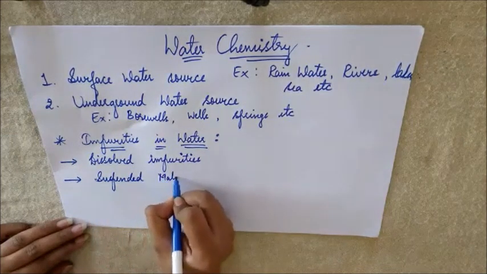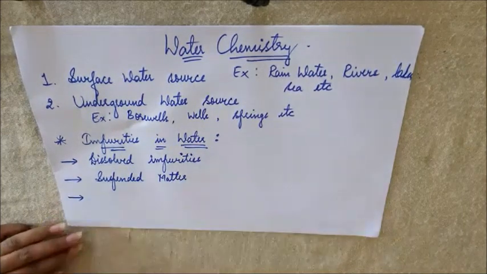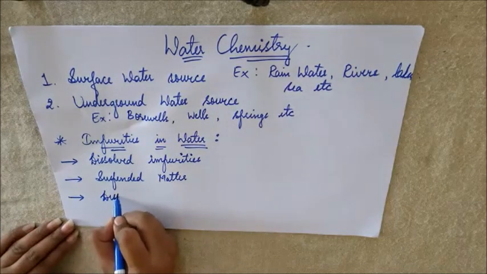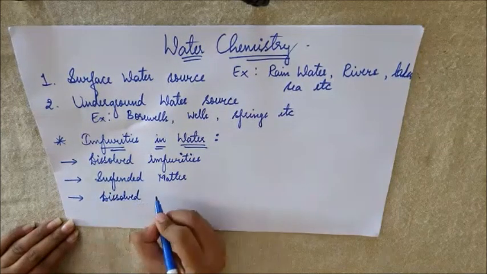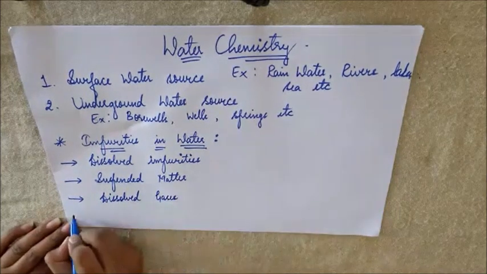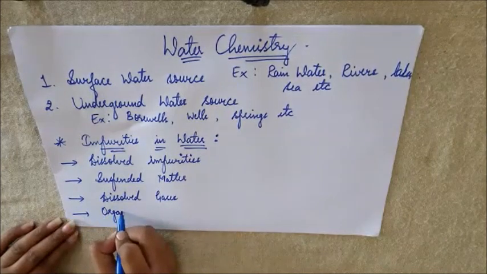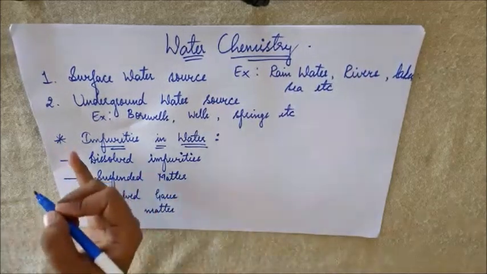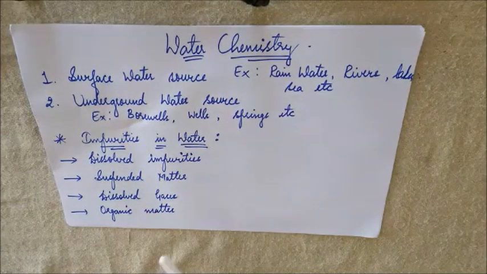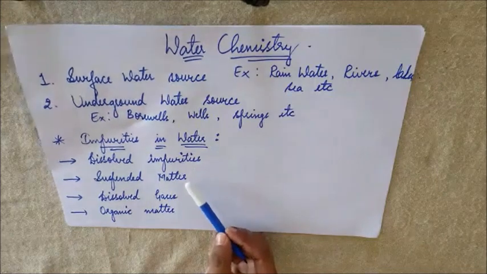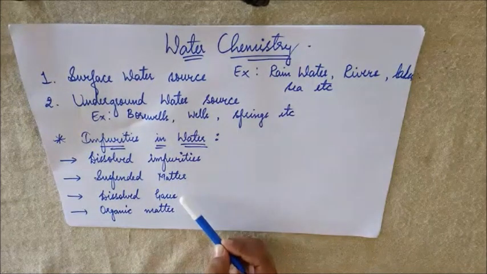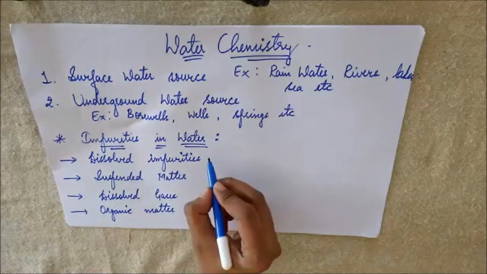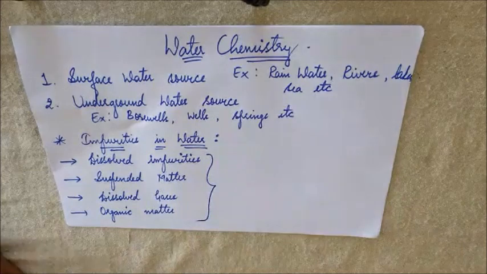Then the third impurity is dissolved gases. And the fourth one is organic matter. So there are four types of impurities present in the water: first, dissolved impurities; second, suspended matter; third, dissolved gases; and fourth, organic matter. Now we shall study all of these impurities present in water in detail.